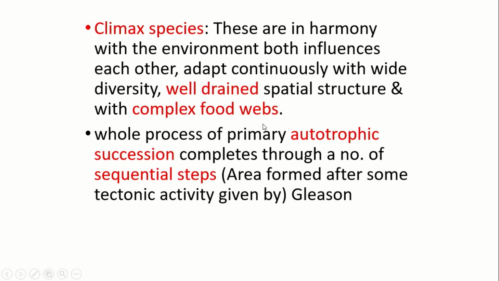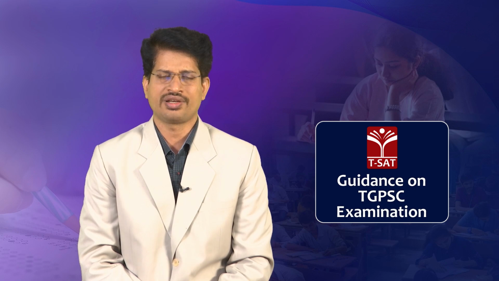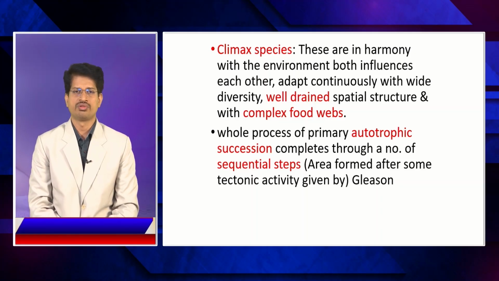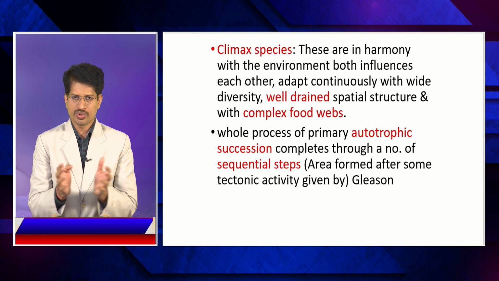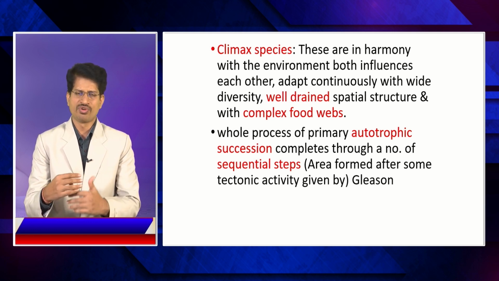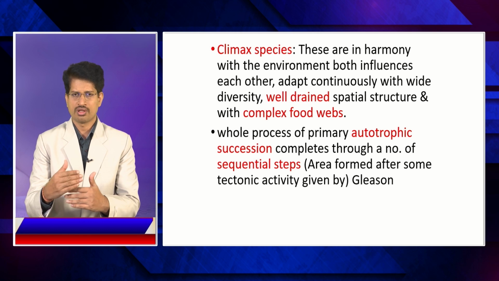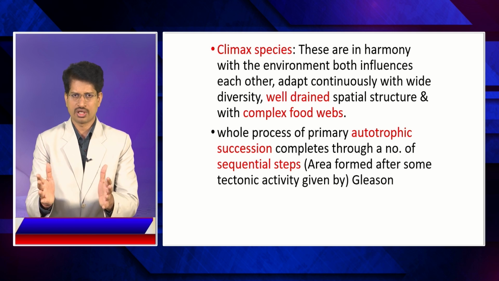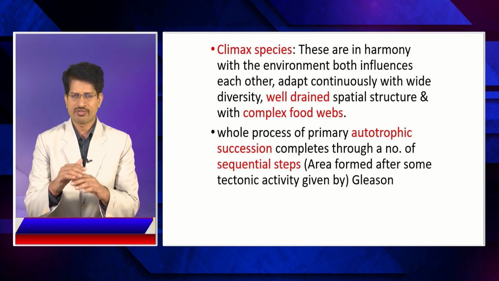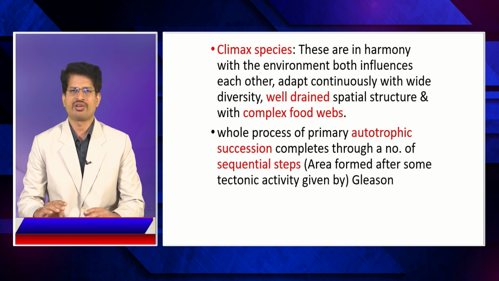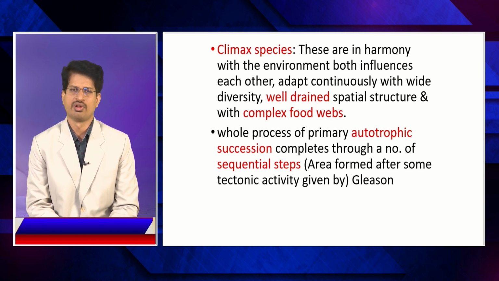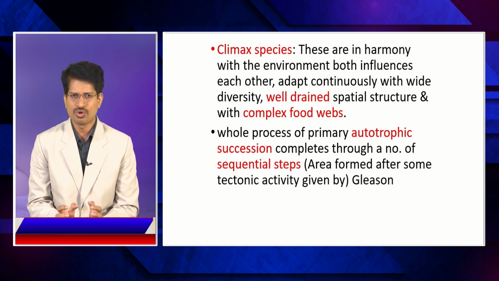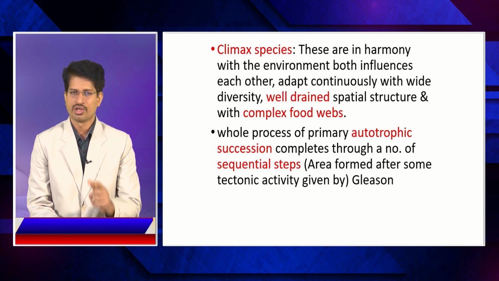So in the climax community, we observe a kind of condition here. The food web is so complex. In the initial stage, the species are fewer, so more or less a kind of food chain exists in the trophic levels. But with the change to climax species, the biodiversity increases, because of which the trophic levels are made up of different kinds of species with biodiversity of flora and fauna, making the ecosystem more complex, because of which the stability of the ecosystem increases. This is a characteristic feature of a climax community.